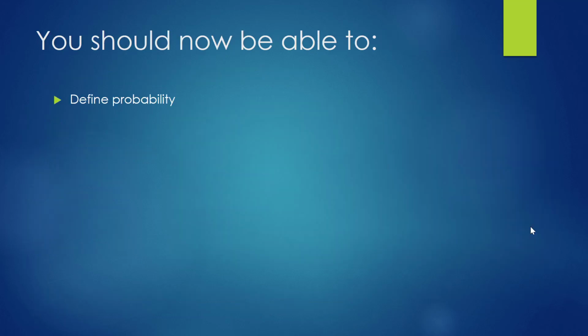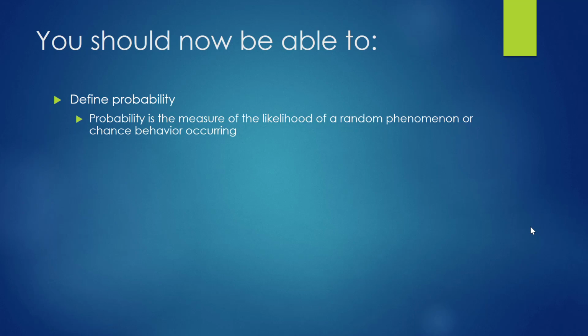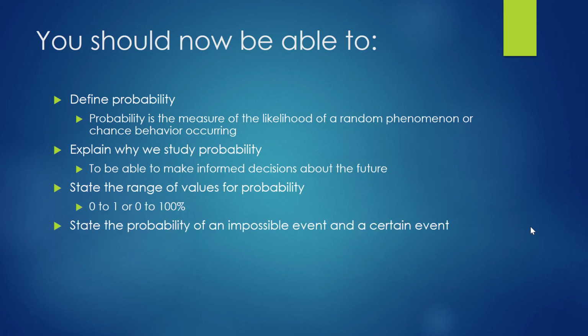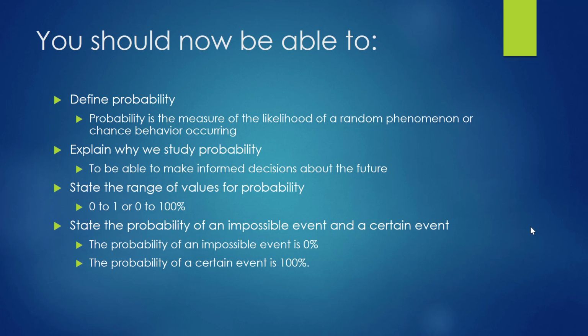You should now be able to define probability. Remember, probability is the measure of the likelihood of a random phenomenon or chance behavior occurring. You should be able to explain why we study probability, which is to be able to make informed decisions about the future. You should be able to state the range of values for probability, which is 0 to 1 or 0 to 100%. You should also be able to state the probability of an impossible event, which is 0, and a certain event, which is 100%.